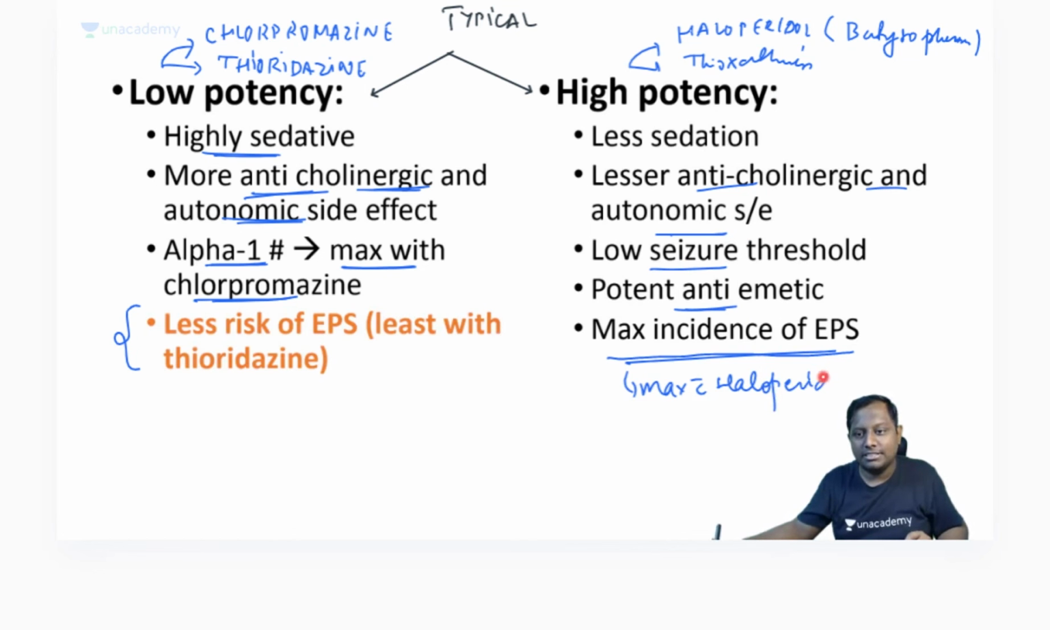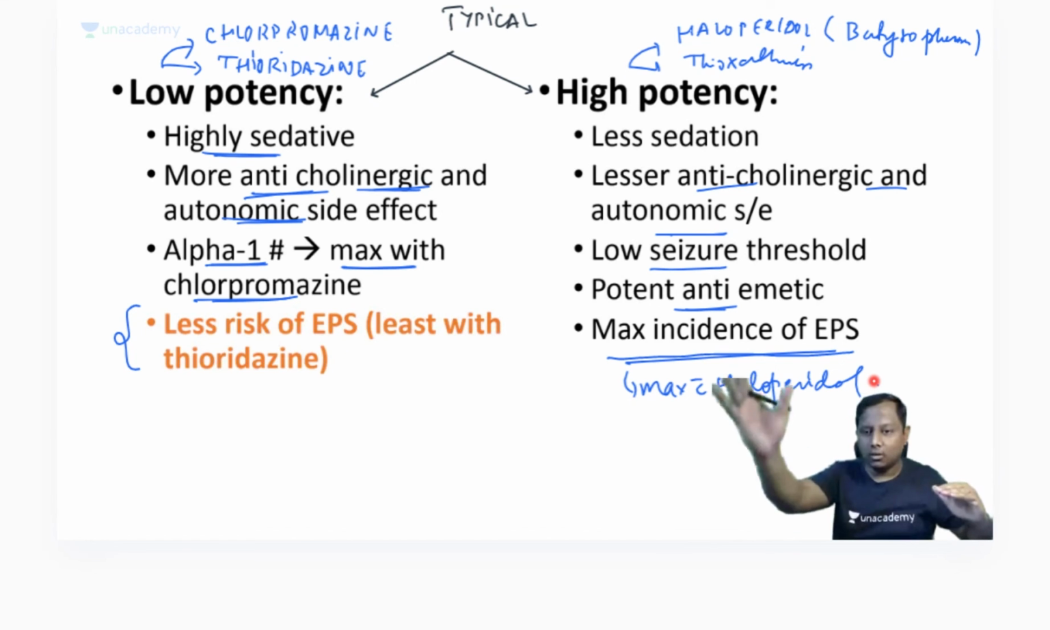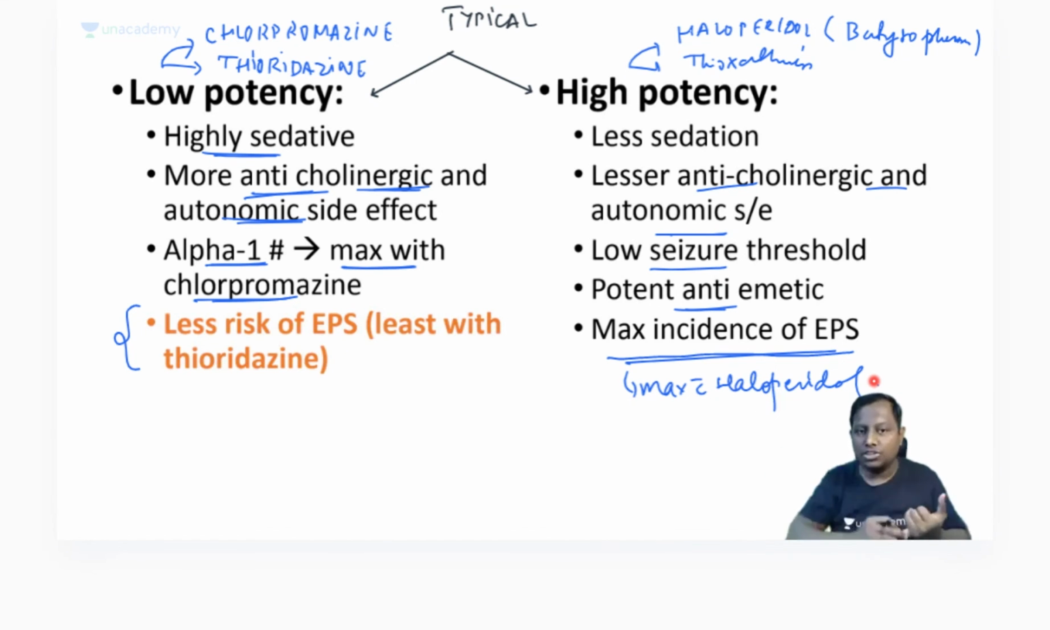I hope the differences between low potency and high potency are very clear. For low potency, you need to give a high dose, and because of the high dose there will be more sedation, more anticholinergic and autonomic side effects, and more alpha blocking property. But the high potency ones have less sedation, lesser anticholinergic and autonomic side effects, but the maximum extrapyramidal symptoms.